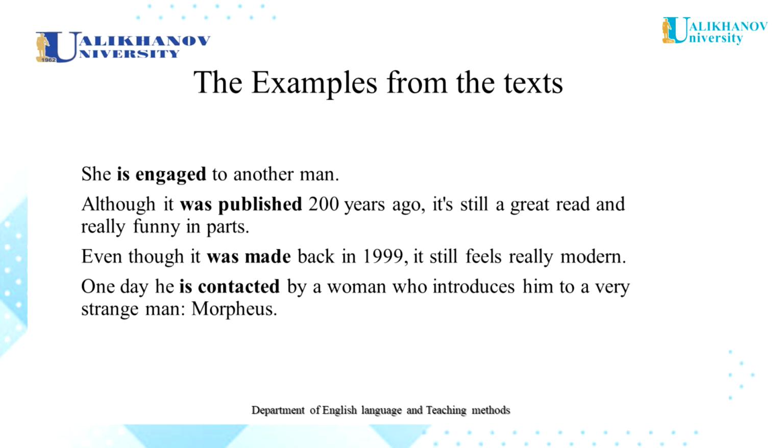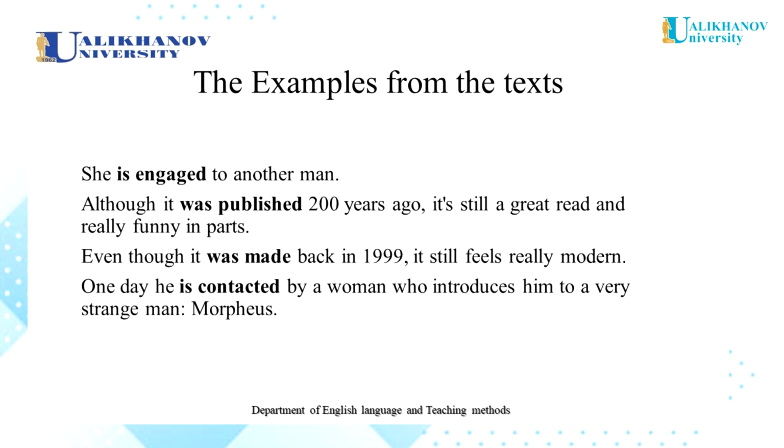The verb engage is a regular verb. That's why to form the participle two, we add the ending ed. So the translation of this sentence will be «Она помолвлена с другим мужчиной».